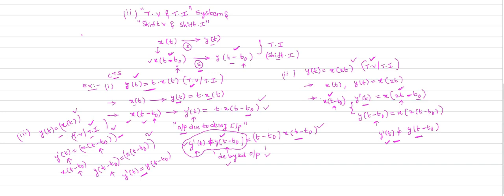Keep the definitions in your mind, solve the problems and practice. I already told you, definitions are very easy, but when it comes to solving the problems, you feel somewhat difficult. So this is about time invariant and time variant systems.